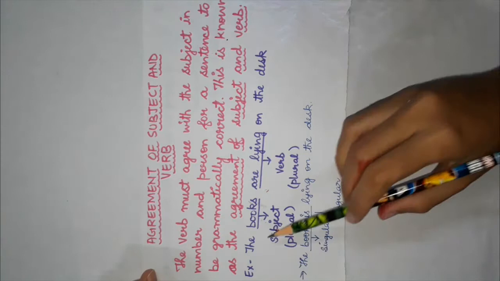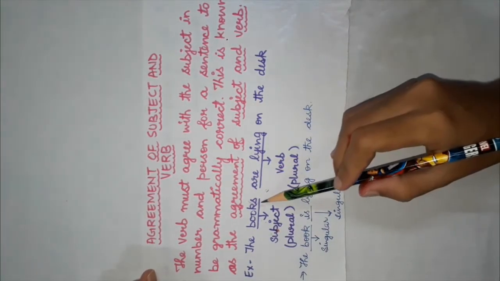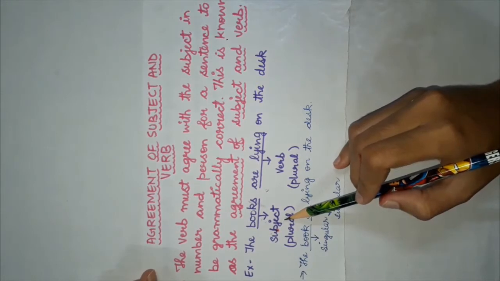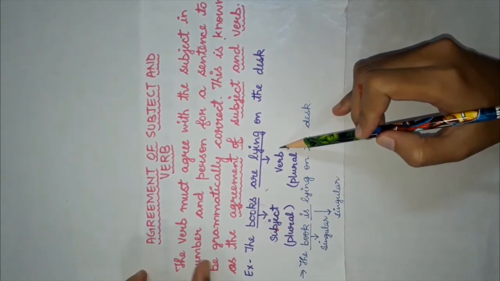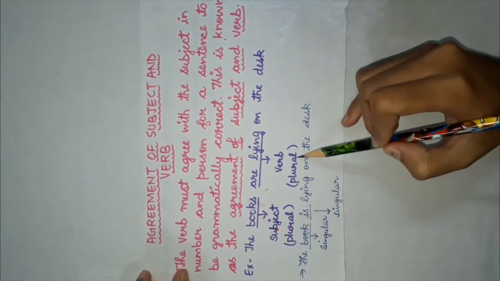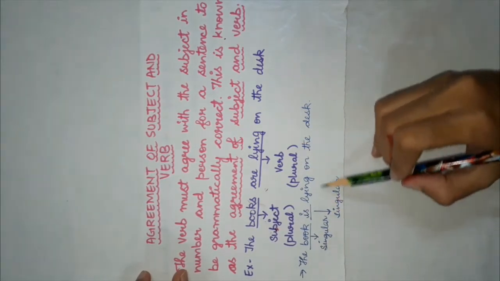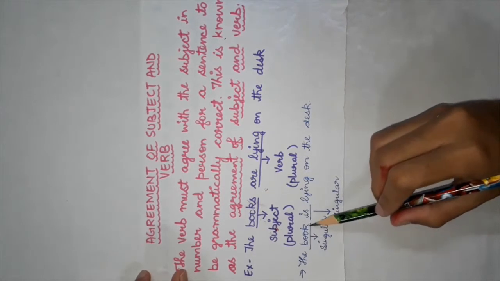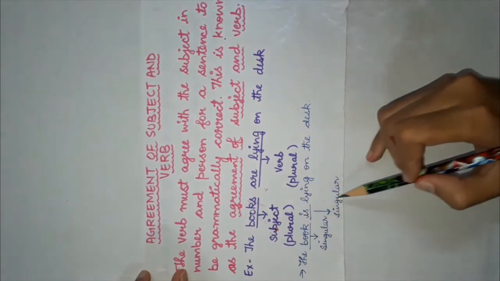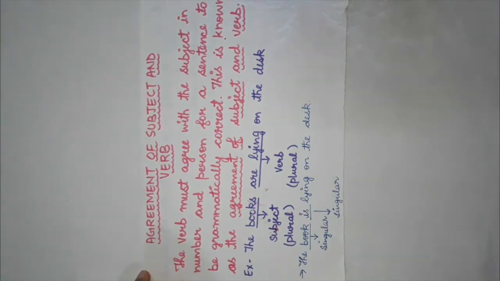For instance, the books are lying on the desk. Books is the subject of the sentence. Are lying is the verb. If the subject is plural, then the verb also has to agree with it. That is, the verb must also be plural. And, the book is lying on the desk. If the subject is singular, then the verb has to agree with it in being singular. That is the agreement of subject and verb.